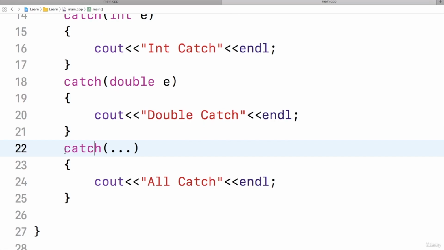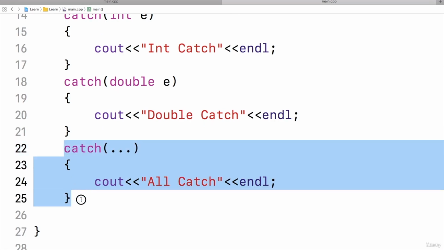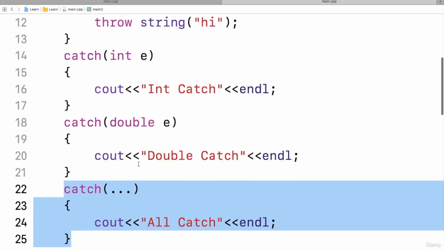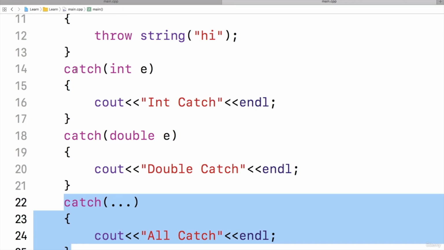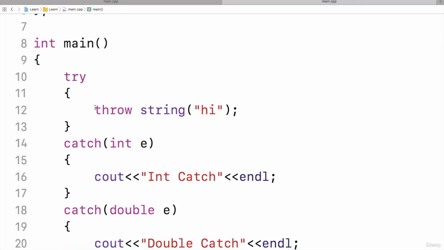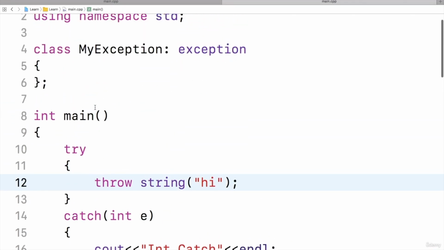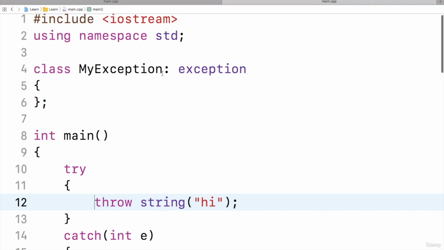And if you are using this in your program, it means you are not interested in knowing the exact cause of the exception. It is suggested you write a proper catch block for each type of exception that may arise here. Now one more thing, I have a class called myException.